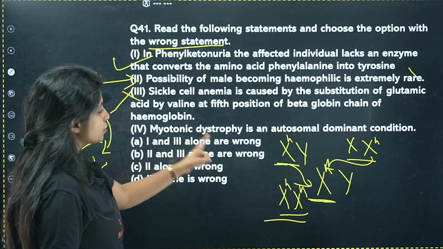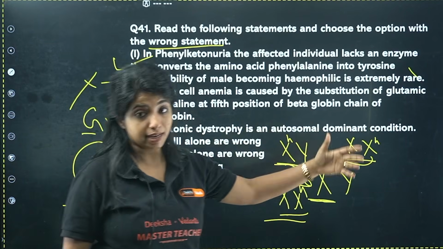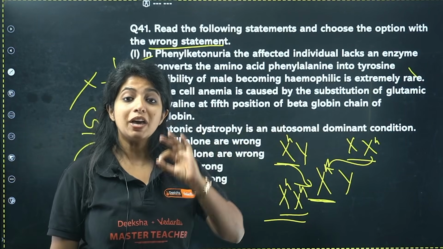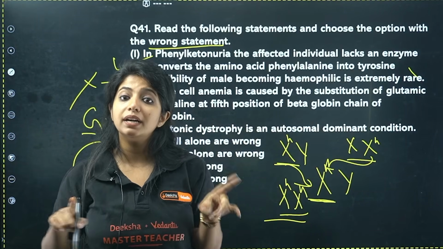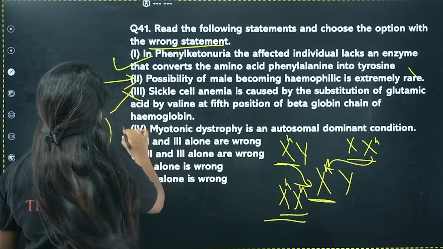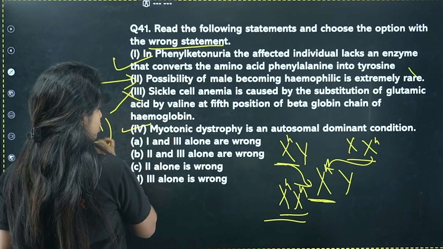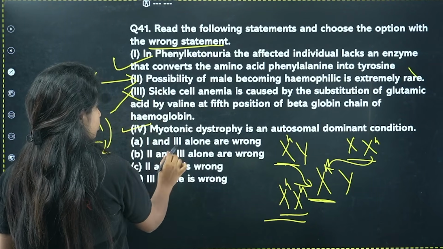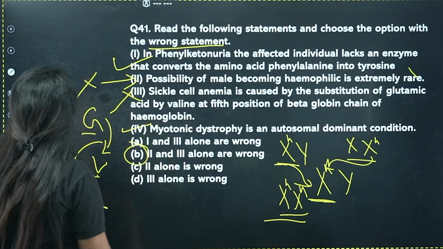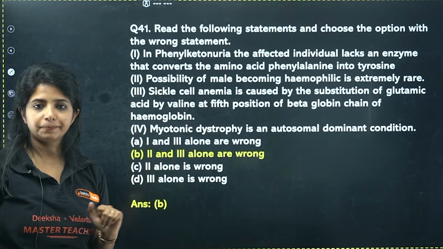Now, myotonic dystrophy is an autosomal dominant condition. Yes, it is the only autosomal dominant condition which is given in your NCERT in the form of the pedigree chart. Okay, so this is also correct. So 2 and 3 alone are wrong. Your answer for this question is going to be B.